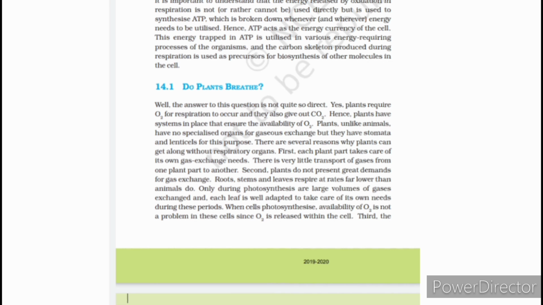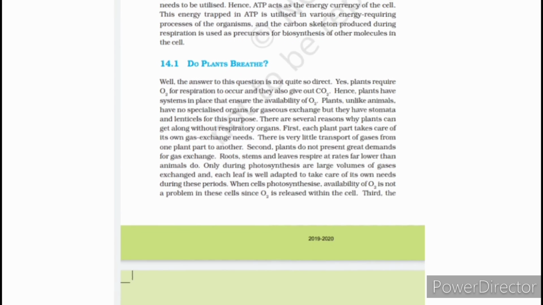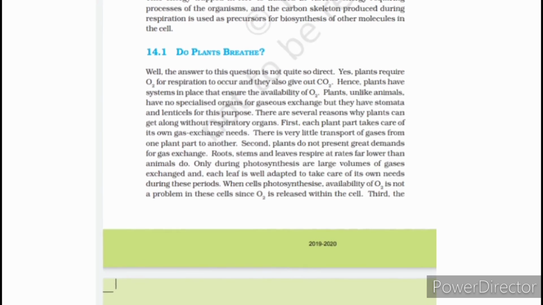Plants have a system to carry out gas exchange, but they do not have particular organ systems like ours, like the nose and nostrils. There are several other reasons why plants can respire and the mechanisms behind it. The mechanism behind the exchange of gases is the stomata and lenticels. There is very little transport of gases from one plant part to another.